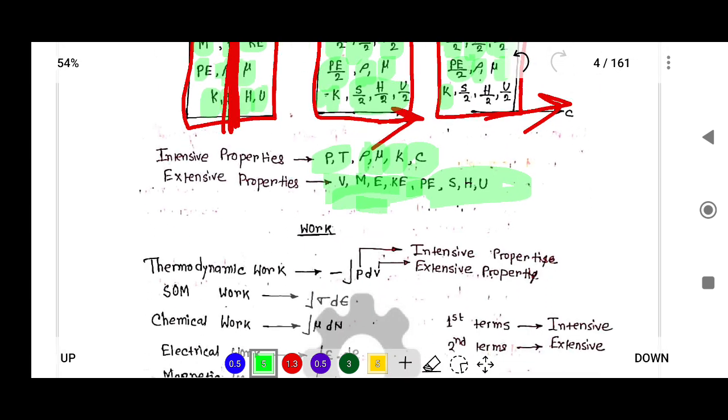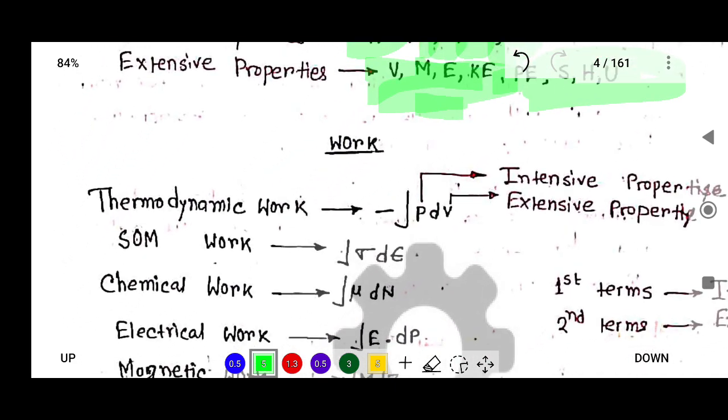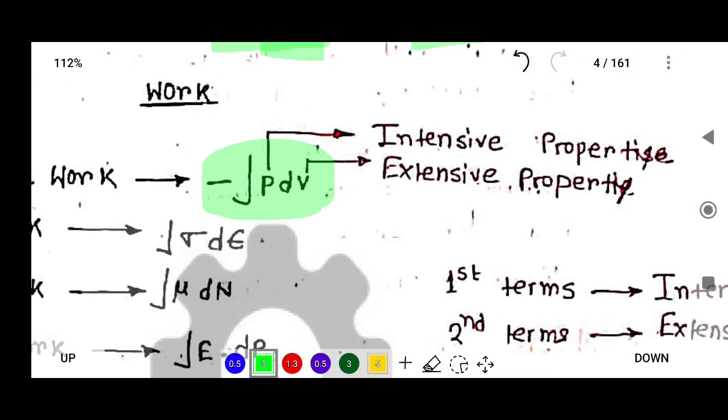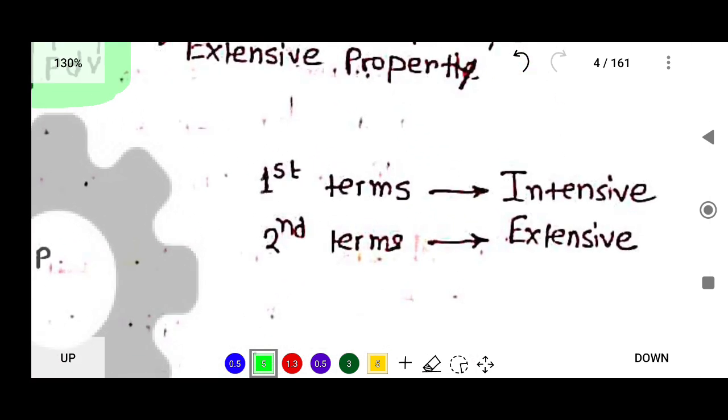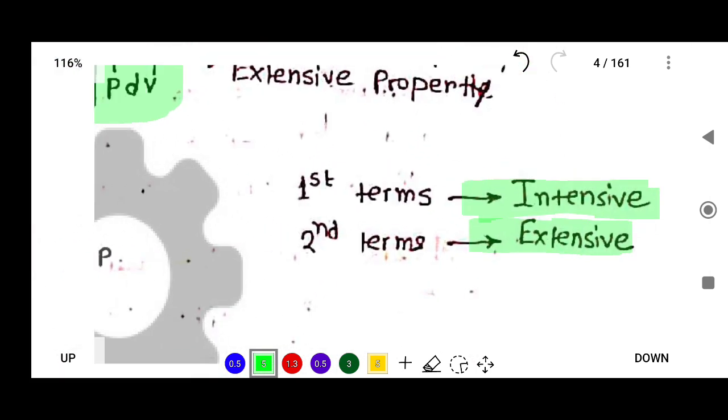Now in thermodynamics, when you read about a closed system, the work is minus integration P dV. So the first term is P, which is an intensive property, and dV, the change in volume V, is the extensive property. So always remember, the first term will be intensive property and the second term will be extensive property.